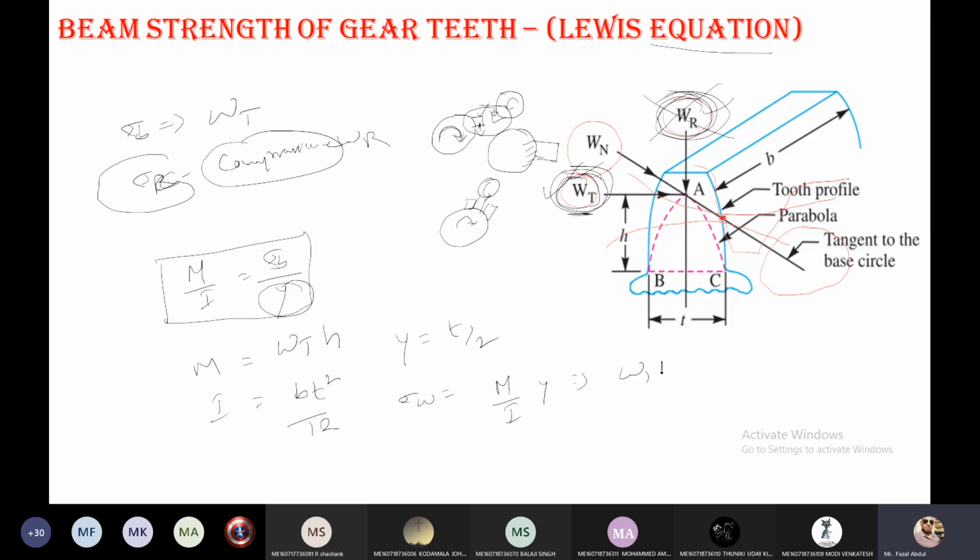M is Wt into h, into t by 2, and I is b t cube by 12.